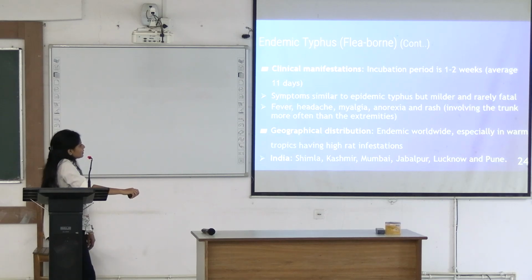The symptoms are more similar to epidemic typhus, but this is milder and rarely fatal. Plus, you can find it in India also in the given cities, because it requires warm tropic climates where there is high rat infestation. So you can see in these cities the climate is warm and the rodents are also found.